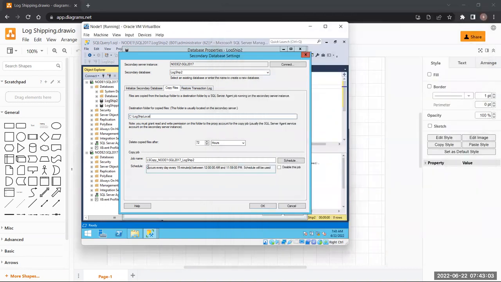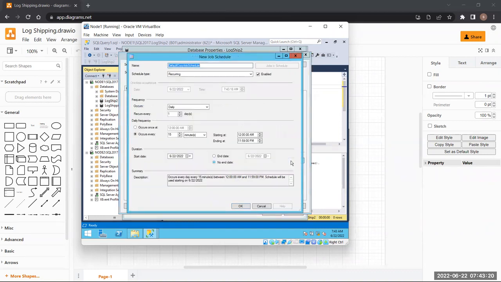Just press OK. Okay. So it says, what is the job name? This is a copy job now. Again, the copied file will also get deleted in 72 hours. Right? Is it clear? Now here also you can make changes to the schedule. Okay, but it seems correct.